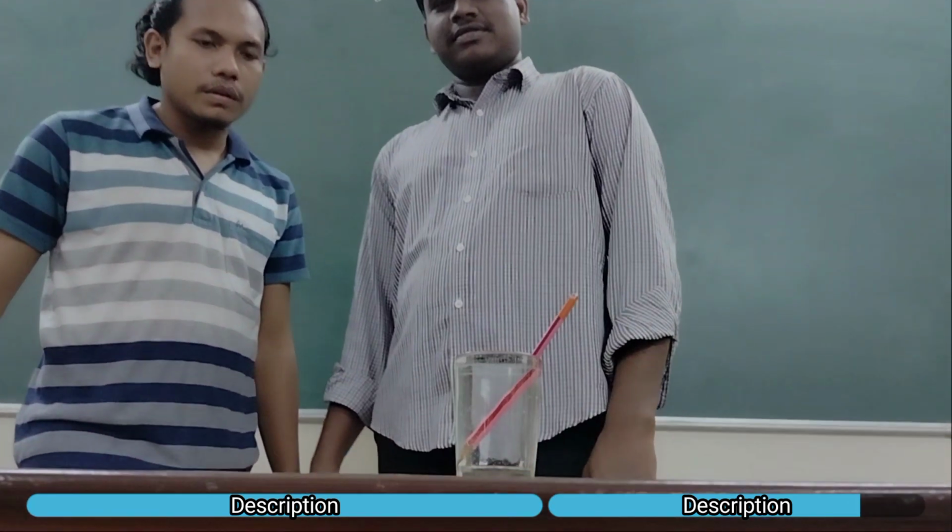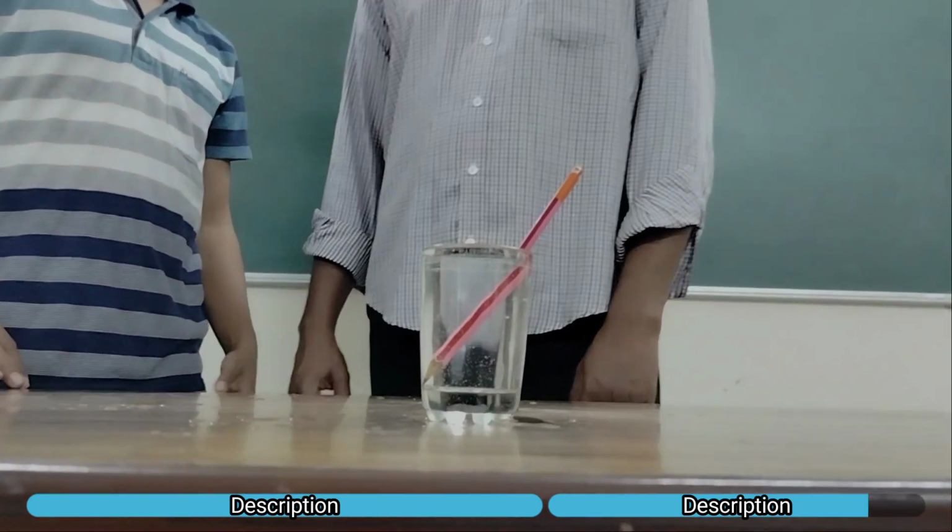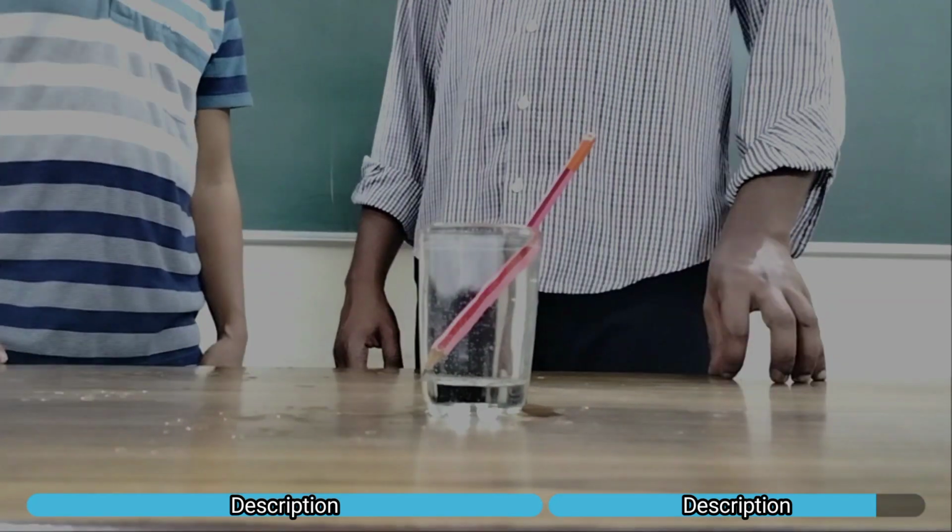Here, the pencil appears bent at the water surface because the light refracts at the air-water interface and bends away from the normal. This makes the observer in the air feel that the pencil is bent inside water as shown in this video.